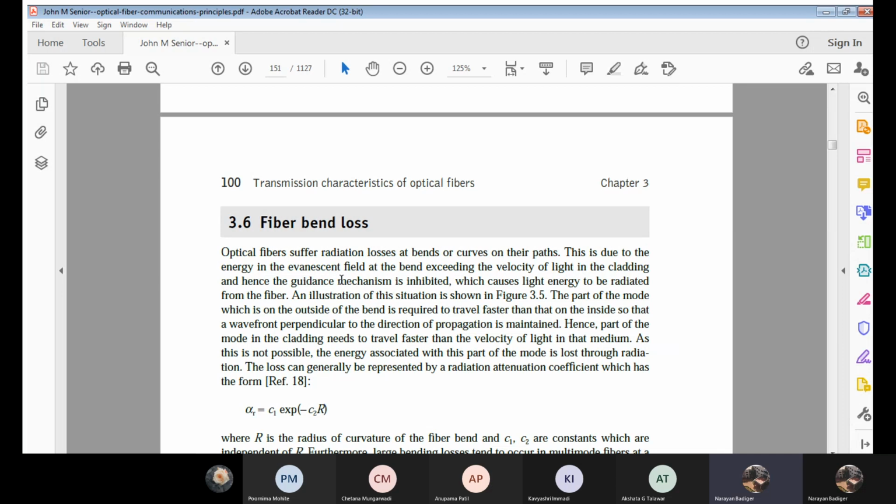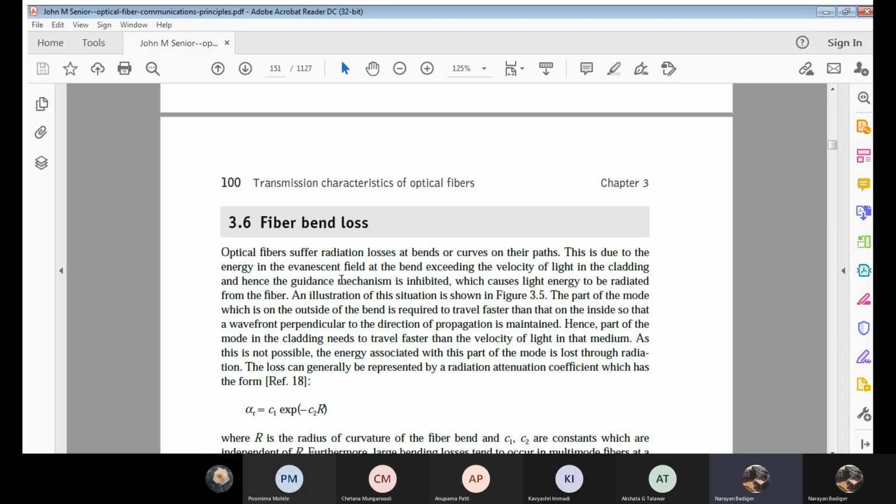Now, why will there be radiation losses at these curves or bends? That will be due to a field which is present. That field we call the evanescent field. Now, what is this evanescent field? This is a field at which the waves will be traveling faster than the velocity of light.